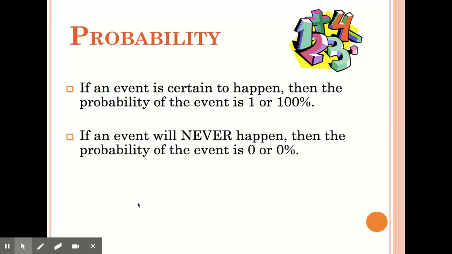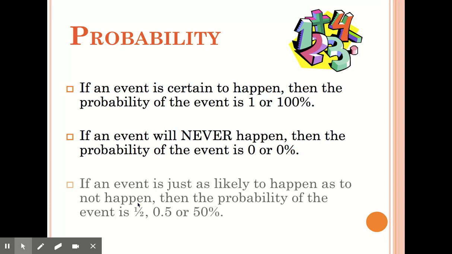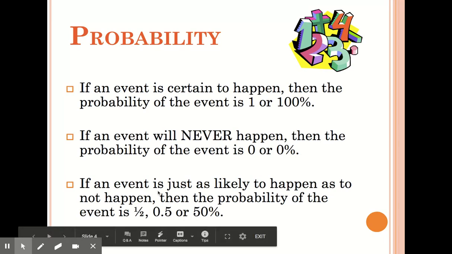If an event will never happen, then the probability of the event is 0 or 0%. If an event is just as likely to happen as to not happen, then the probability of the event is 1/2, 0.5, or 50%. And all of these are exactly the same.